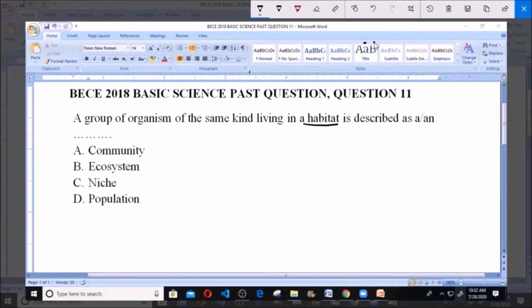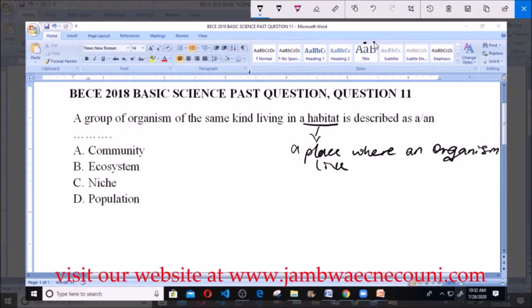Habitat simply means a place where an organism lives. A place where an organism lives is called a habitat. Now we have to look for the group of organisms of the same kind living in a habitat. How do we describe a group of organisms of the same kind living in a place?